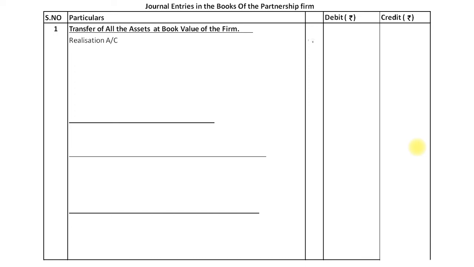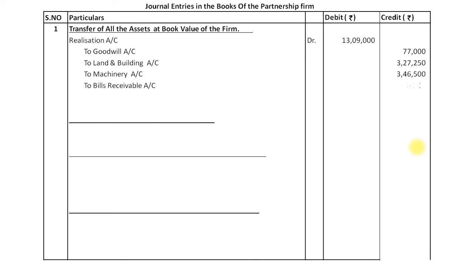Entry: realization account debit ₹13,09,000 to goodwill account ₹77,000, to land and building account ₹3,27,250, to machinery account ₹3,46,500, to bills receivable account ₹1,73,250, to investments account ₹1,34,750, to debtors account ₹2,50,250.